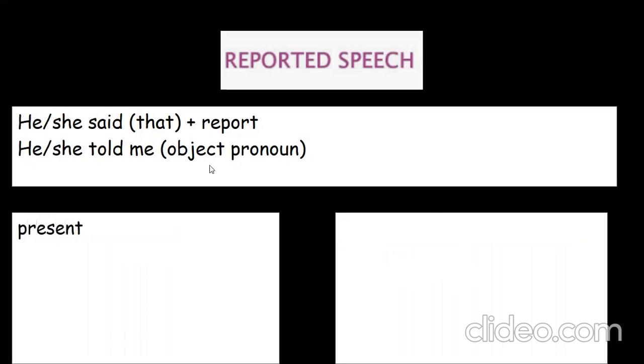So the most important in this case to understand this is that if I have the verb in present, I am going to change the present to the past. If I have the verb in past, I am going to change the verb to the past perfect. The past perfect. Remember that the past perfect is had plus the verb in past participle, just in case.